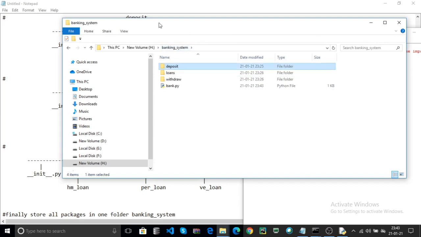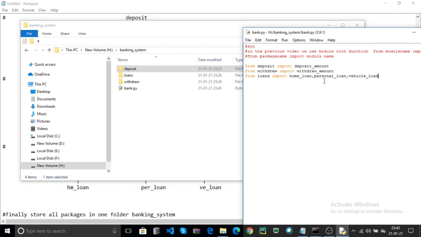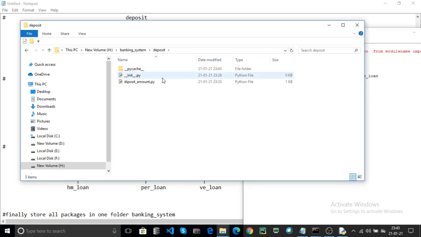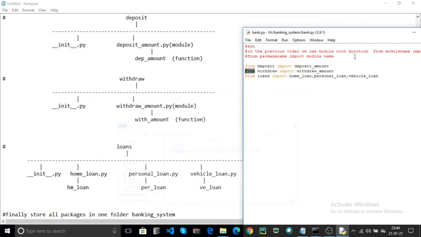Here the deposit is the package. Sorry, there is a spelling mistake, you can copy that and use it here.